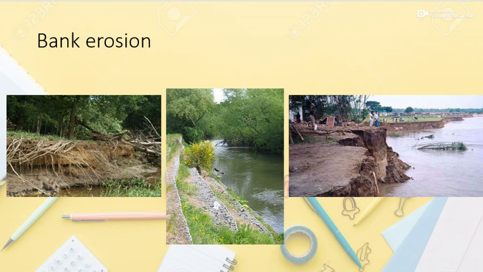This also happens when the trees on the banks are cut by humans. When they are cut, the banks of the river become weak and fragile, because the trees are no longer there to hold the soil together, and the soil becomes very loose, which causes the soil of the bank to fall in the water.